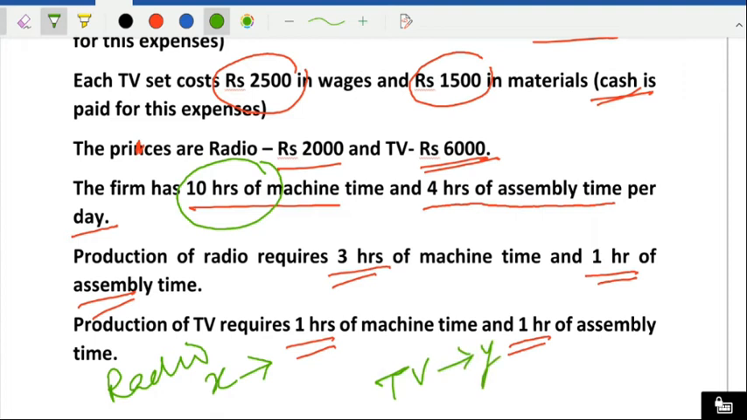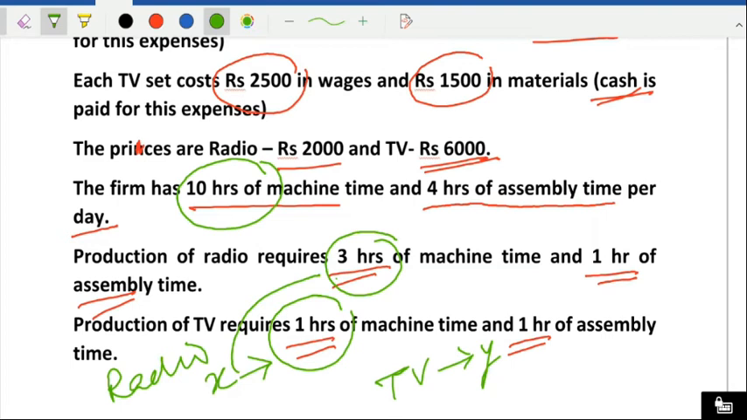But production of radio requires 3 hours of machine, and production of TV requires 1 hour of machine. So one radio requires 3 hours. So X radio, how many hours are required? Means 3 into X. Very simple mathematics. I'll repeat once here. One radio requires 3 hours, so X radio requires 3 into X hours. Similarly, for the television, one TV requires 1 hour of machine, so Y television 1 into Y.